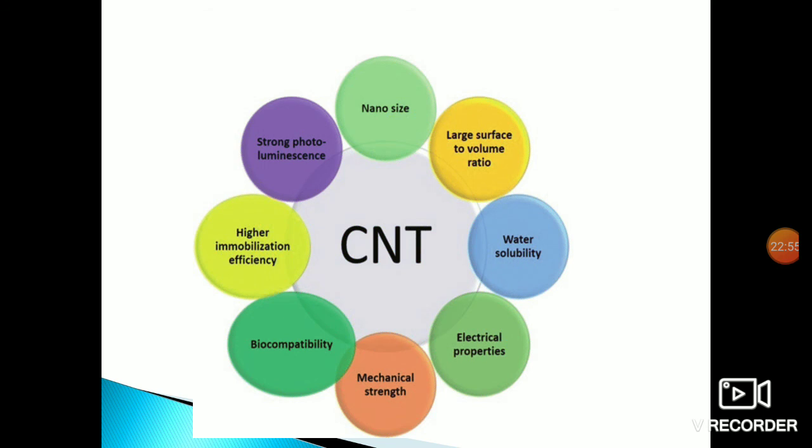strong photoluminescence. So for carbon nanotubes, all the things we have discussed: the properties, how they are formed, and what is important to form the carbon nanotube. So I hope you understood from this presentation how to synthesize and how to form the CNT.